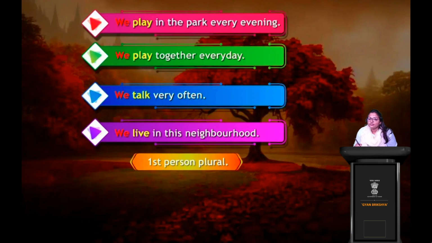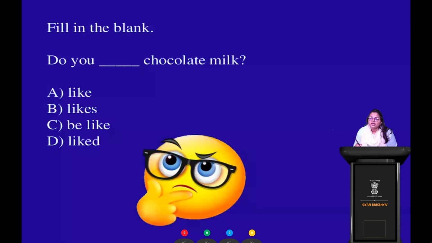Now, before moving forward, let's take up the second question of our class today. Let's see. Do you dash chocolate milk? There is a sentence in front of you and there is a blank in the sentence. What you have to do is fill in the blank with the appropriate word. Do you dash chocolate milk?